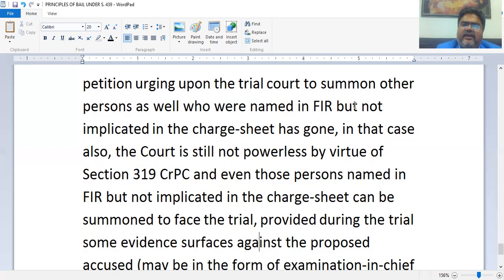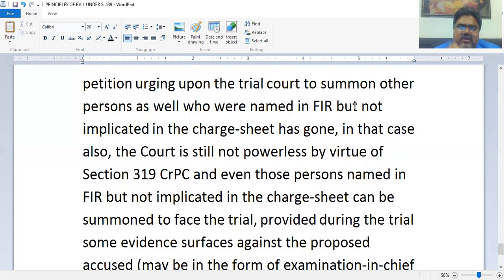Here, if a witness has named XYZ, and another witness has also named XYZ, this may be enough for the court to summon that person as an accused. At this stage, the court will not go into the merits of the depositions, because this is not the stage where the merits must be appreciated. During the trial, the things will be tested.